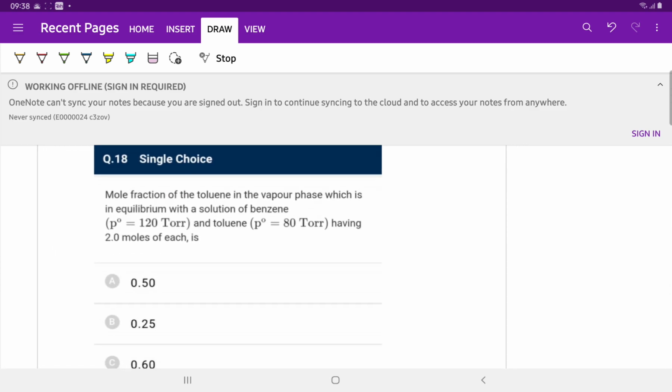Question number 18. Mole fraction of toluene in the vapor phase, which is in equilibrium with a solution of benzene and toluene having 2 moles of each. We know very well that P equals P naught A XA plus P naught B XB. This is toluene, this is benzene.